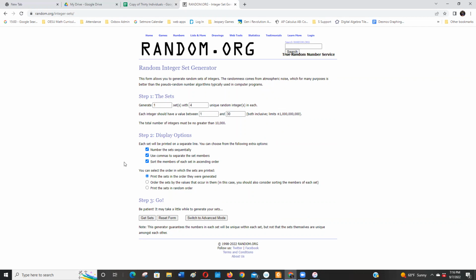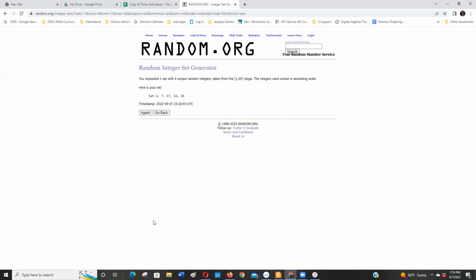Let's see what happens. Let me get set and see. Are there repeats? Well, I didn't get a repeat, so I'm good. So here's my random sample. If you get a repeat, you don't want to sample the same individual twice, so you have to get another random number. So 7, 17, 22, and 28.